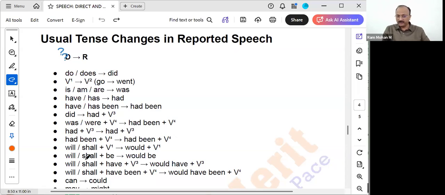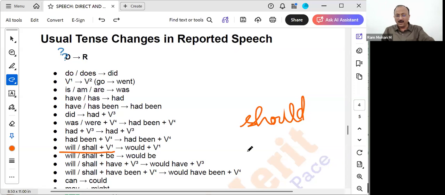Future tense like will and shall with verb V1 form. That is simple future, correct? Will and shall become would. Shall also will get converted to would only, because should is normally used sometimes to ask questions or compulsorily to tell. But in this case, will or shall will always get converted to would only. Will or shall be means it will get converted to would be.